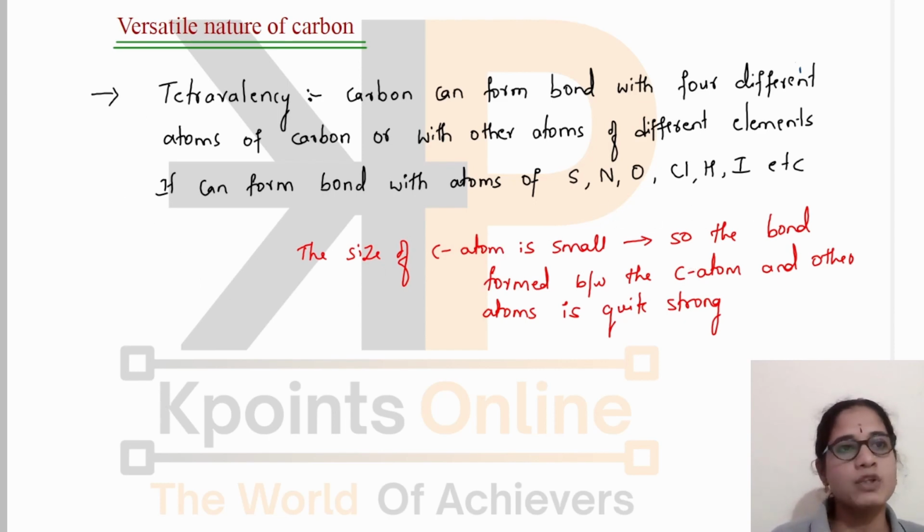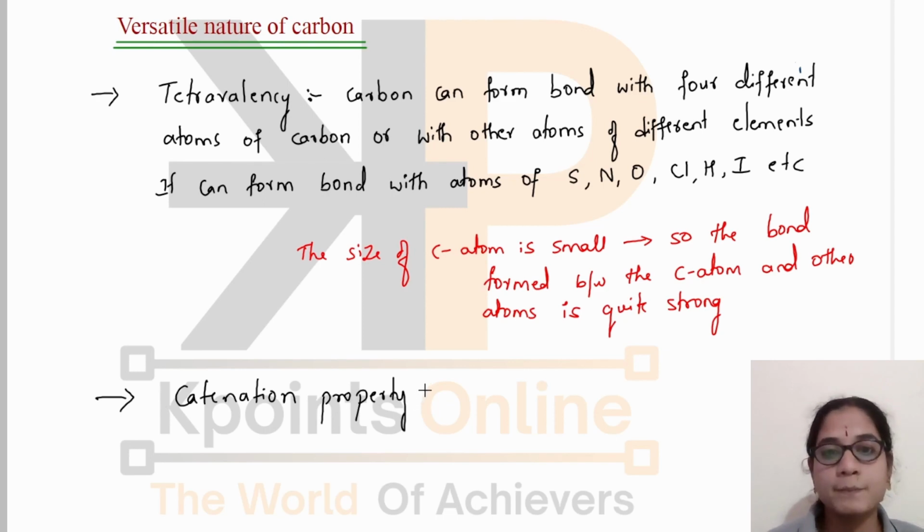Yes, and another reason is the catenation property. What is this property? It is the property of carbon by which it can form bonds with other atoms of carbon, resulting in the formation of large molecules.